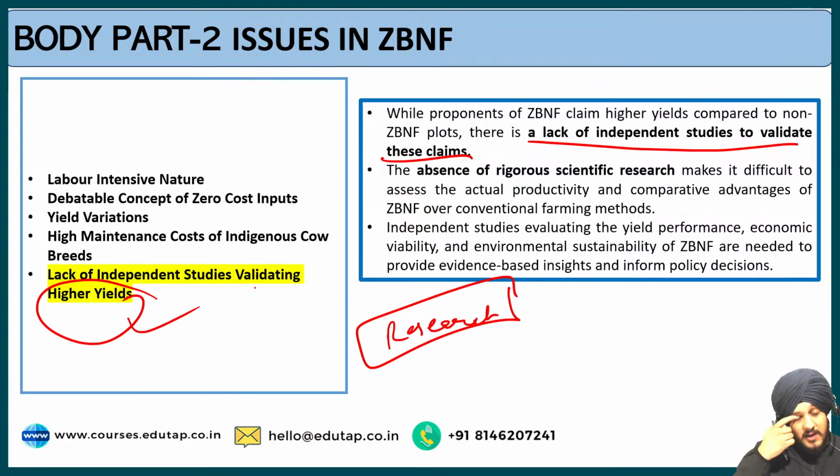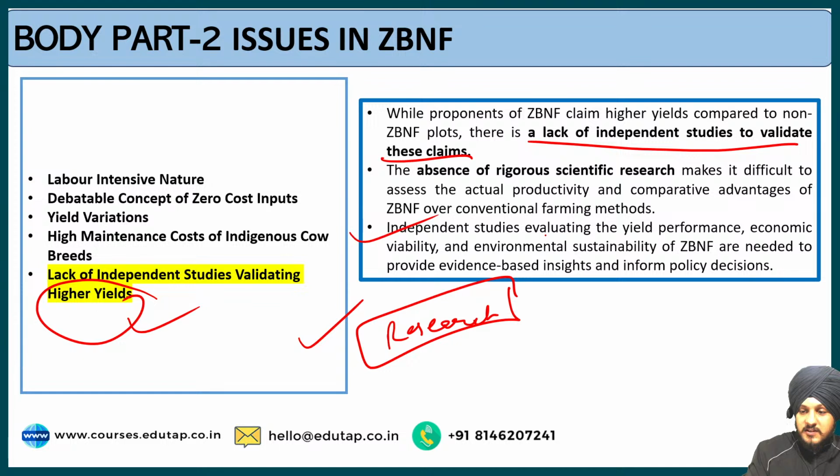So what do we need in order to solve this issue, in order to bring this technique into more practice? More research and development is needed, a more scientific approach is needed, so that the actual productivity and comparative advantages can be compared between zero budget natural farming and the traditional or conventional farming methods.